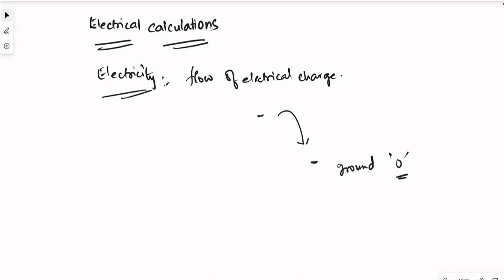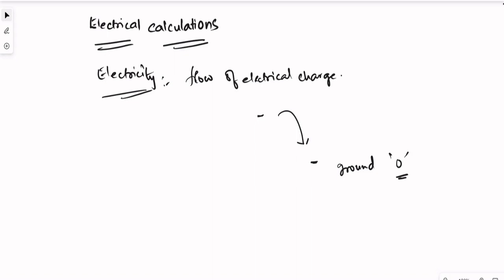That is the reason we get shocks most of the time. We get a shock in two conditions: either the electricity flows through our body to the ground, or it flows through our body, closing the circuit to another point of contact.